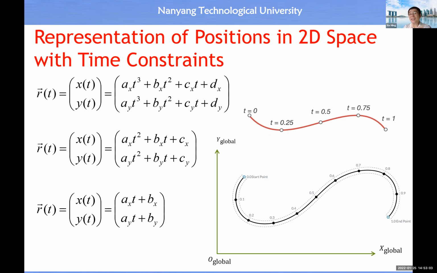Then it is easier for us to handle because, for example, the x coordinate is a polynomial equation of time of degree 3 or degree 2 or degree 1. As a designer, we can choose a polynomial equation of time, so that is quite straightforward for us to know how to describe the pose of a shape with respect to the global coordinate system.